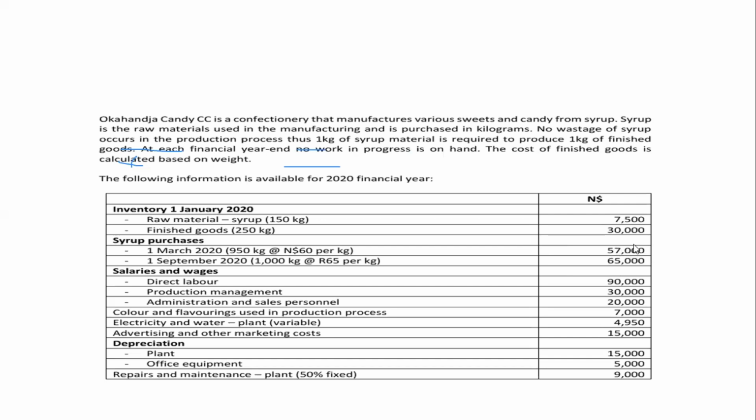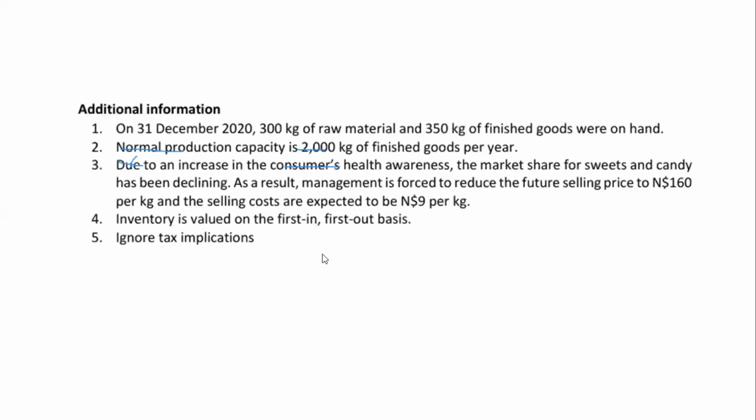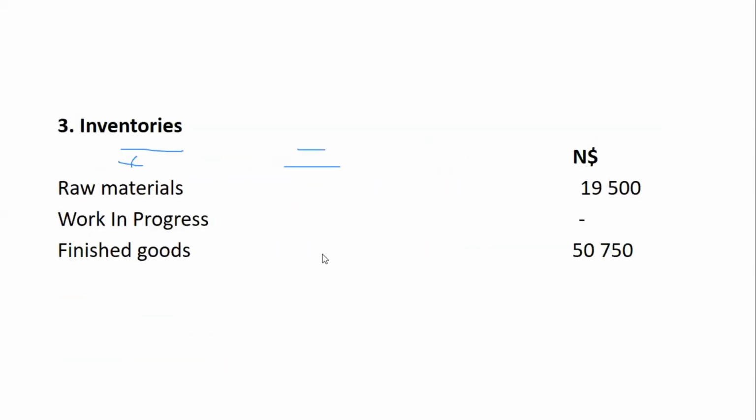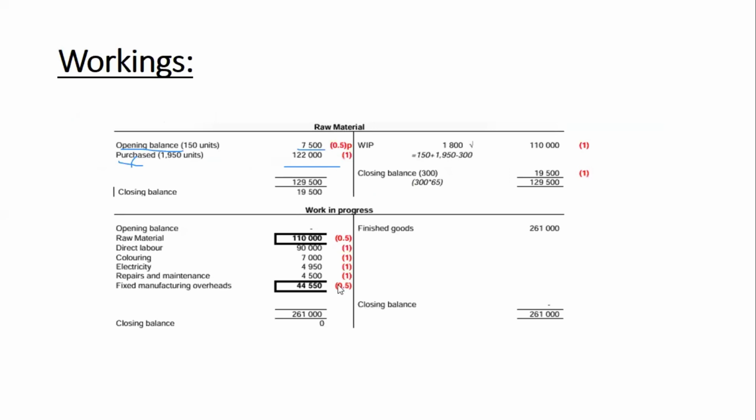So the total gives us 122,000. And if we add these, it gives us 129,500. That's how we got these values here. After that, we go to the closing balance. You can write balance carried down.